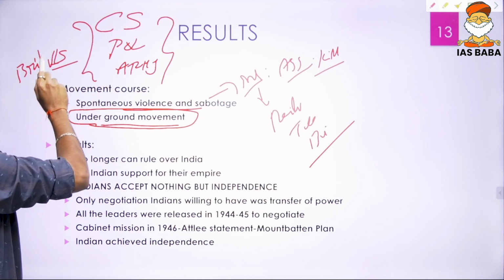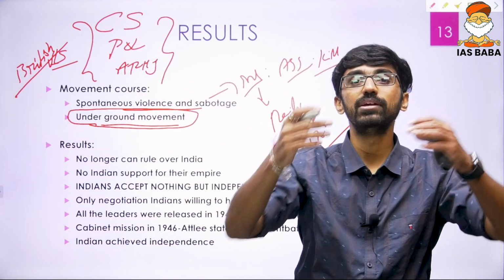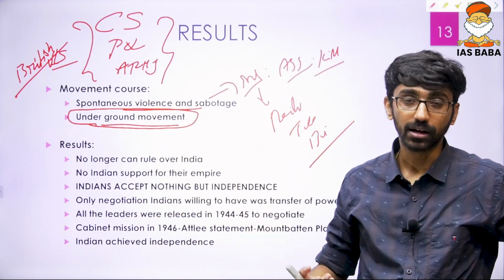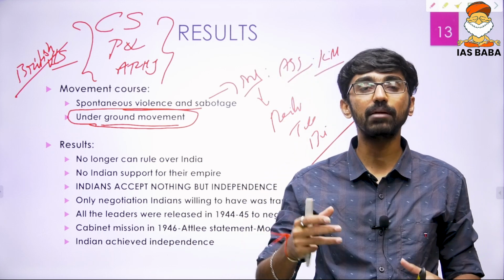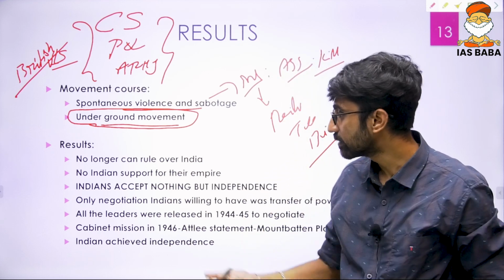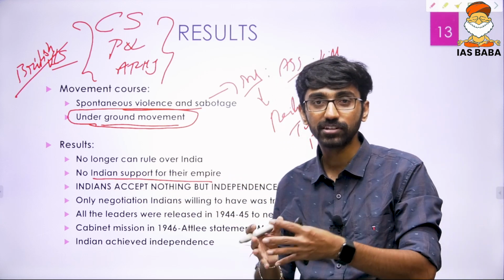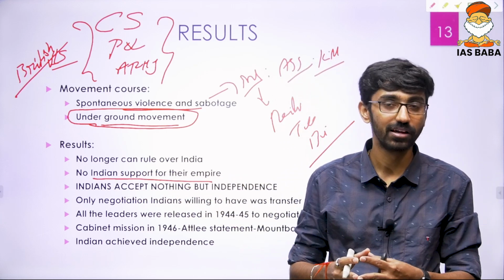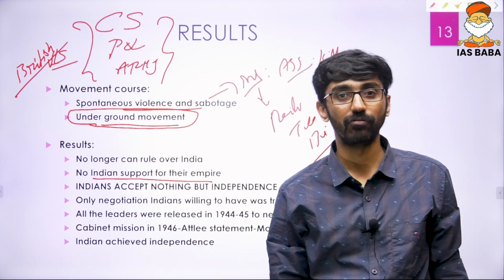So now Britishers can no longer rely on the support of civil services, police and army, because even police officials, army contingents, civil servants, they have all turned against the Britishers. They no longer can bank upon their support. That is the reason there is no Indian support for their emperors, because the Britishers occupied India through the support of Indian mercenary armies, and now there is no support forthcoming.